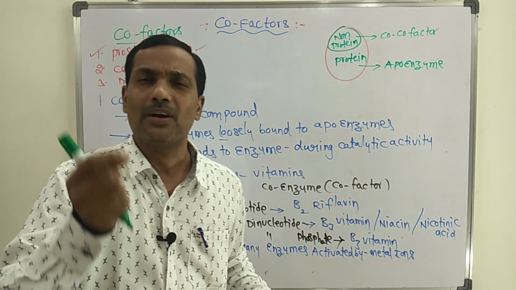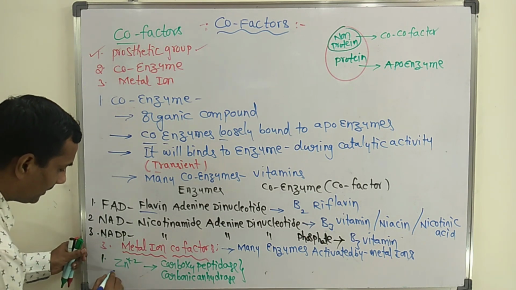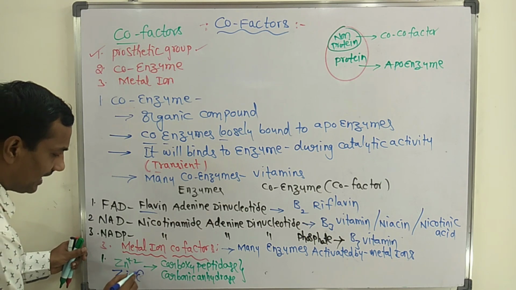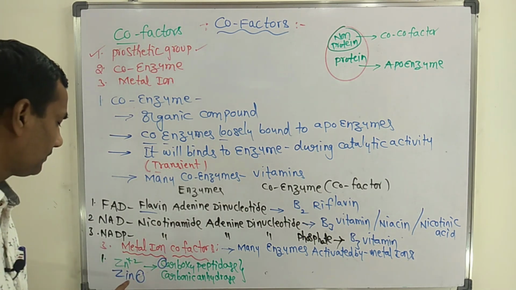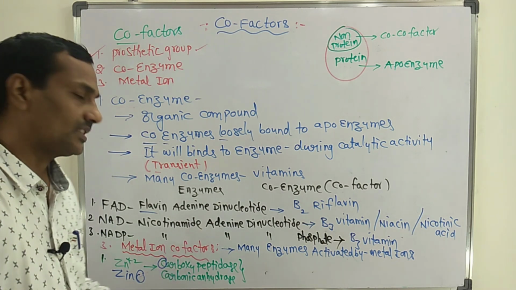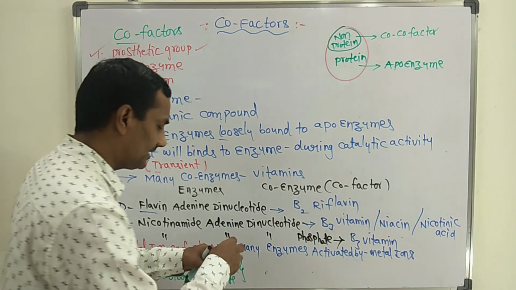From the examination point of view, here is one simple trick you can follow. Zinc, Z-I-N-C. What is the last letter of zinc? C is there. Carboxypeptidase, C. Zinc is the activator of carboxypeptidase and carbonic anhydrase.